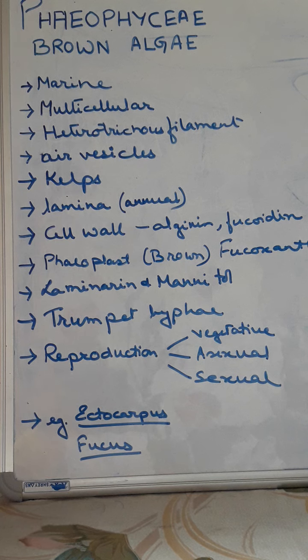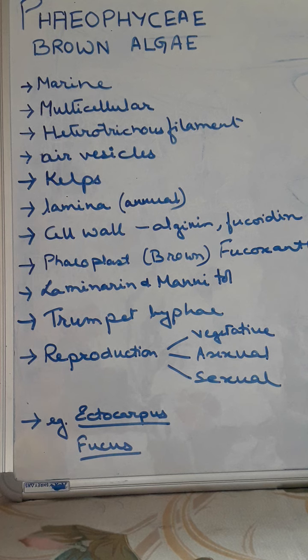That means these are actually thallophyta. We have already said that thallophytes do not possess proper root, stem and leaf, isn't it? So they will have particular organs for attachment, and that organ for attachment is known as the holdfast. With the help of holdfast they will remain attached to the substratum, or sometimes they may be free floating. For example, fucus or sargassum.